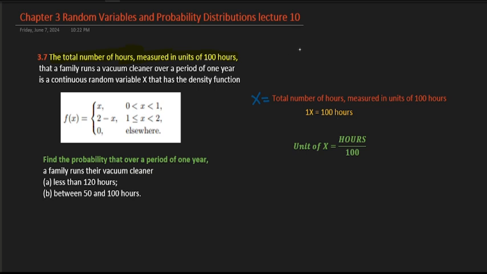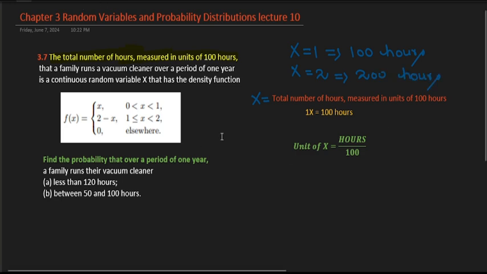So if I write capital X is equal to 1, this means I am talking about 100 hours, because my random variable X equal to 1 means 100 hours. If I take X equal to 2, this implies I am talking about 200 hours. I hope you understand this.